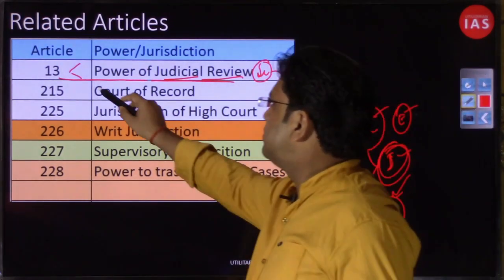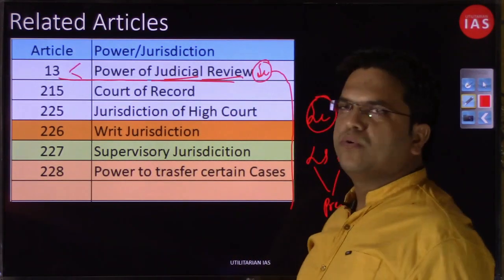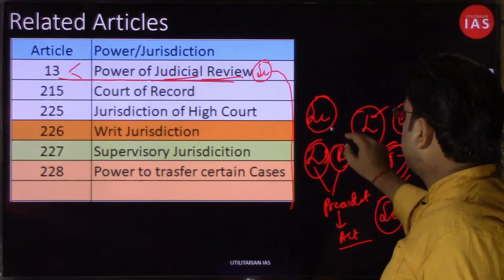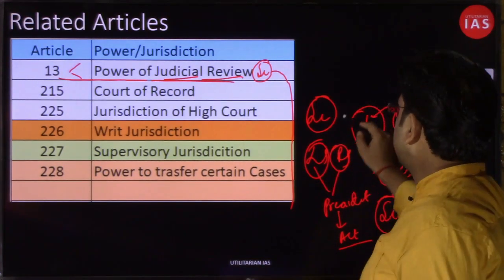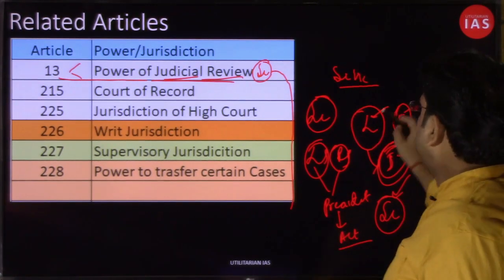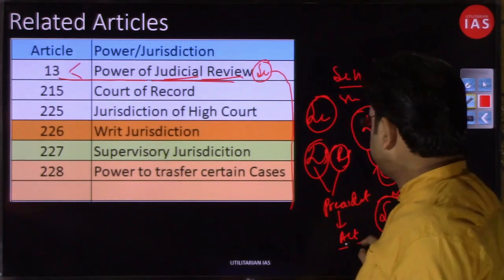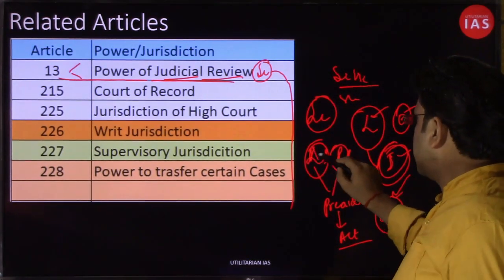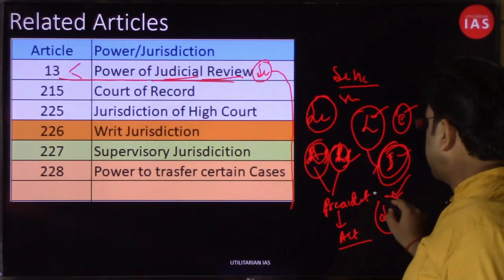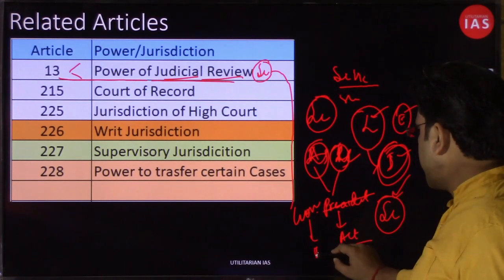So that power has been discussed in Article 13. Article 13 empowers the Supreme Court and High Court to adjudicate, and this is not only in regards to parliamentary laws. This power of the Supreme Court and High Court also deals with checking the acts of the state legislature. So even if the state legislature has passed any kind of act, you will have the assembly and legislative council instead of Lok Sabha and Rajya Sabha. Thereafter, instead of the President you will have the Governor, and similarly you will have an act, right?